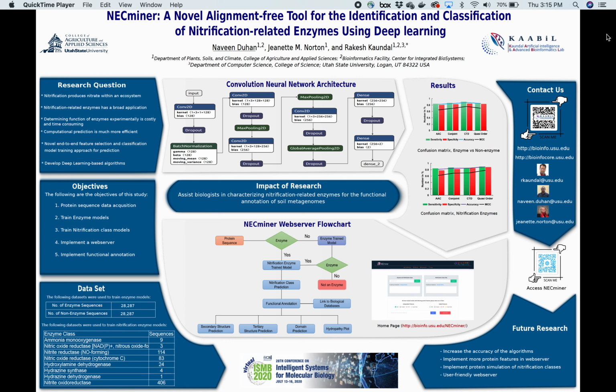Next, we have developed a web server for real-time predictions. In this server, a user can submit a protein sequence as a query. It provides 2 options for prediction. In the first option, when a user is sure that the protein sequence is an enzyme, then it will directly predict the nitrification class. In the second option, if the user is not sure whether the query sequence is an enzyme or not, then it will first predict the enzyme and then it will predict the nitrification class.